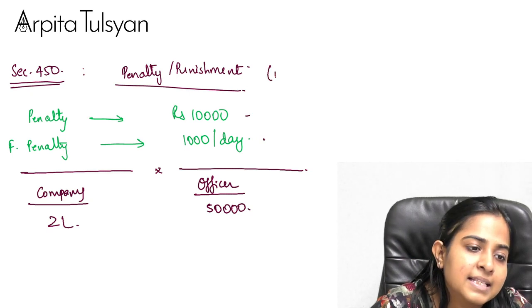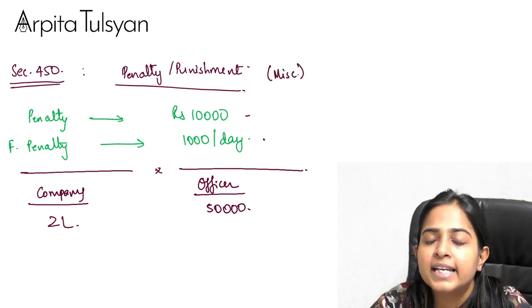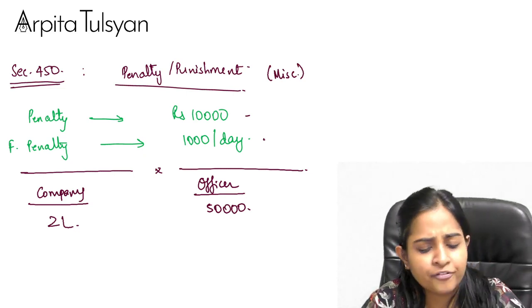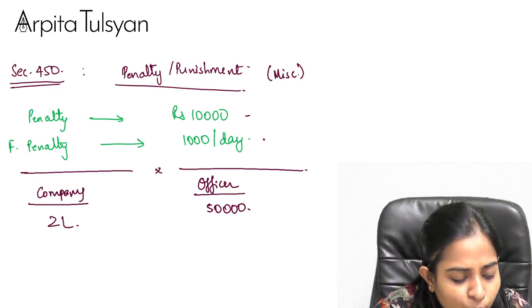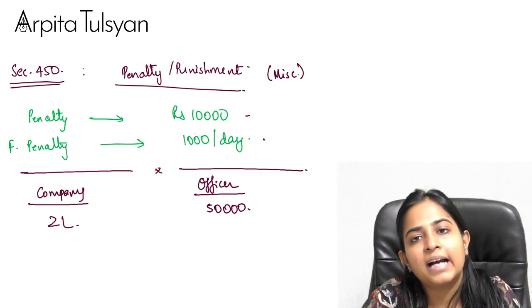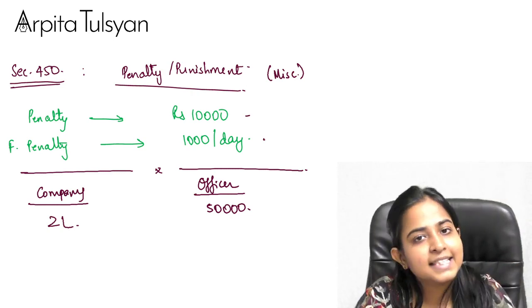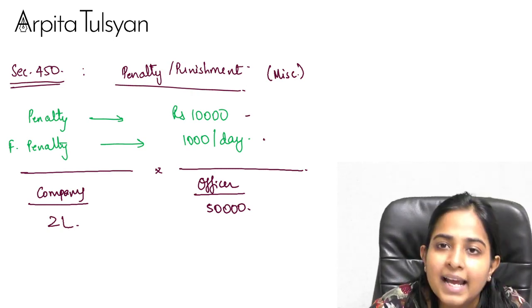This is miscellaneous, meaning if any default is done for which no penalty or punishment is provided in the entire company law, then this particular section is going to be applicable.